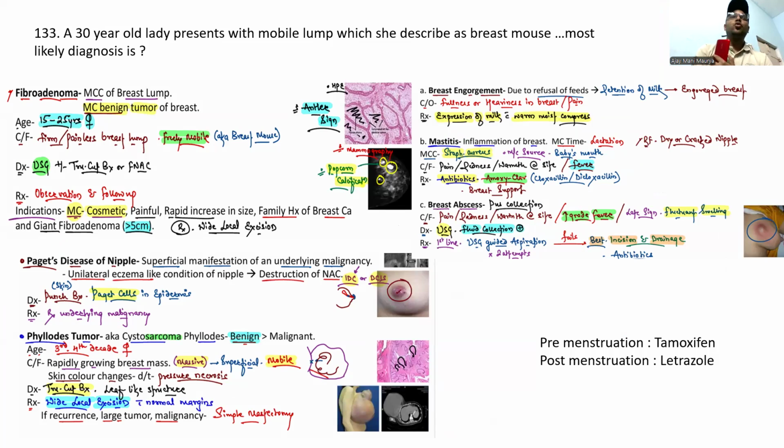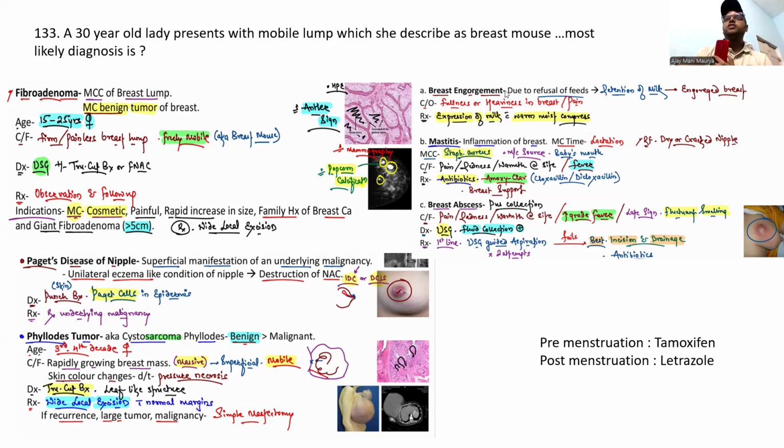A 30-year-old lady patient with a mobile lump is described as a breast mass. The most common diagnosis is fibroadenoma. Fibroadenoma is the most common cause of a breast lump. It is seen in adult girls from the age of 15 to 25 years old. You can see the popcorn calcification. Treatment is observation and follow-up.